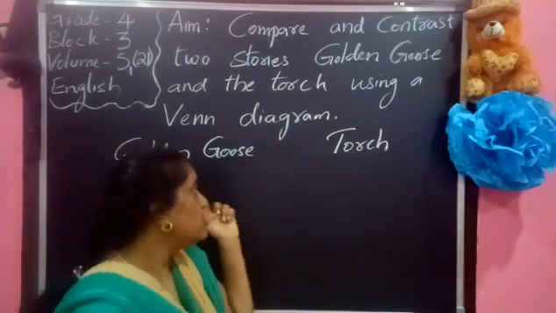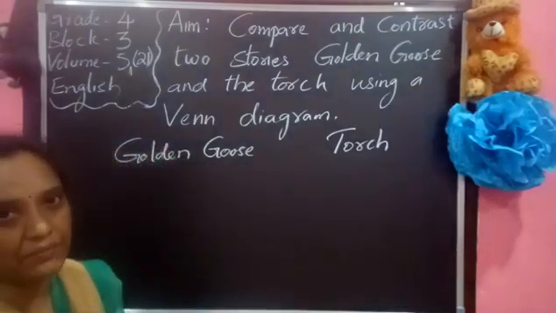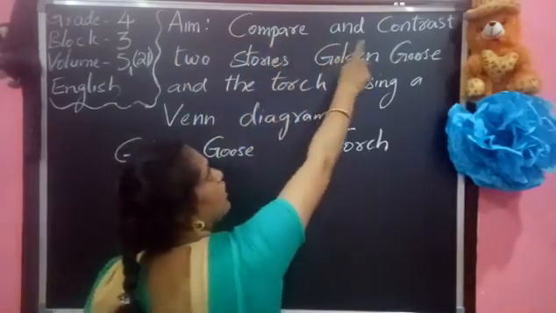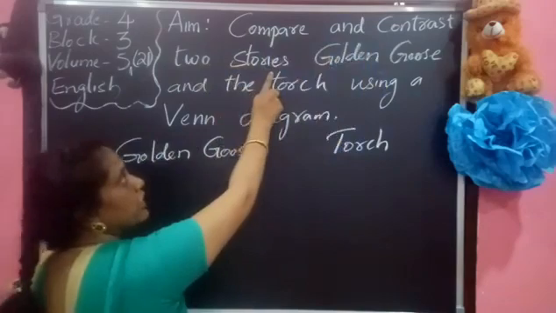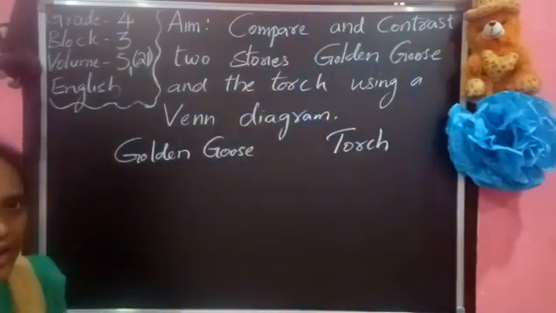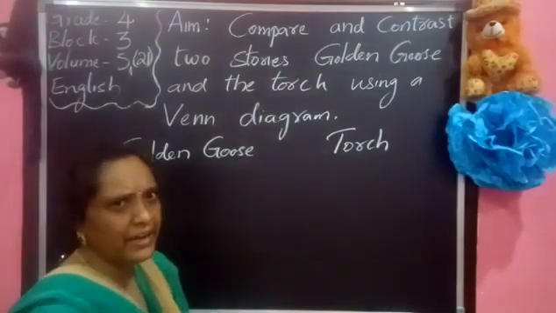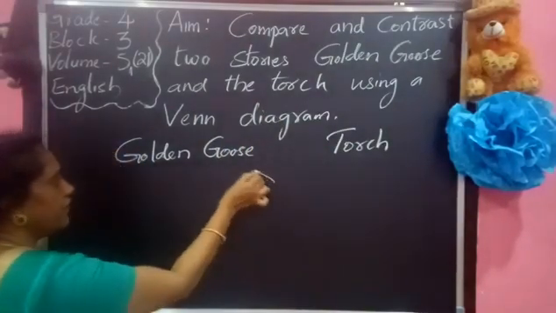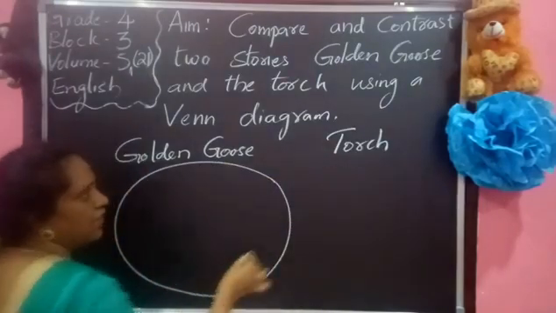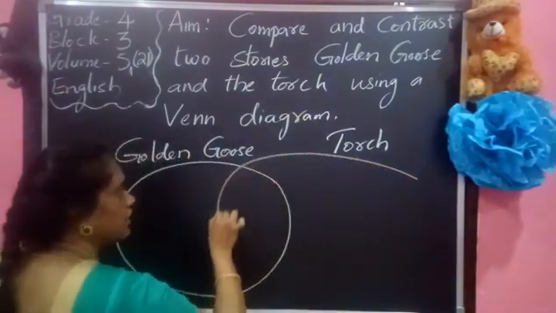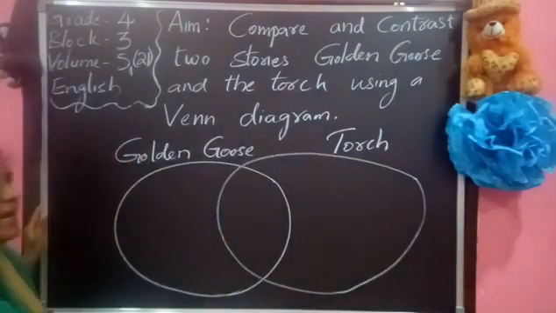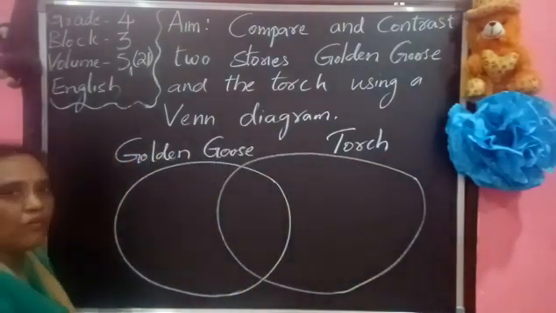Yes? So today let us learn something. Our aim is to compare and contrast two stories, golden goose and the torch, using a Venn diagram. Do you know what a Venn diagram is? Yes. So this is a Venn diagram. I am drawing a circle here and one more circle here. Can you see? This is a form of diagram.